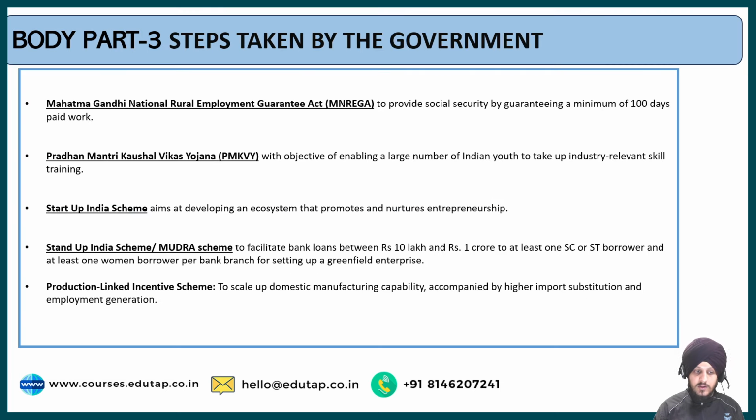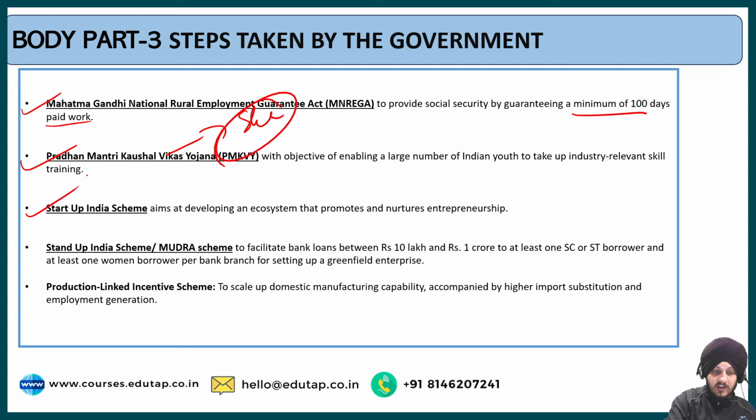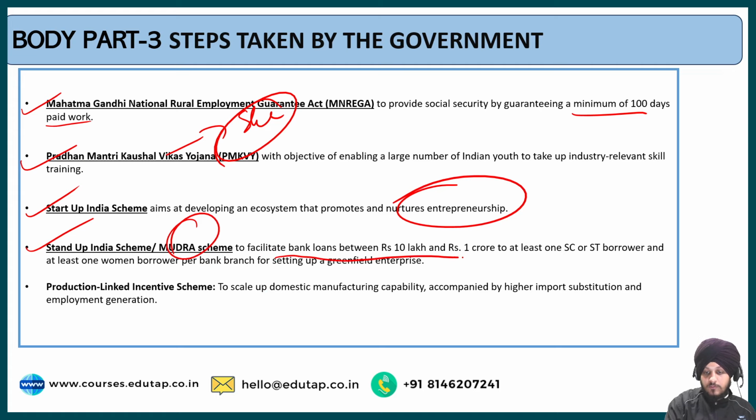Now let us move to the last step, which is regarding the steps taken by the government in the direction of solving the problems of unemployment. You can add the schemes in your answer: MGNREGA, which provides social security by guaranteeing a minimum of 100 days of paid work. Then Pradhan Mantri Kaushal Vikas Yojana, which is related to skill training. Then Startup India, that promotes entrepreneurship, and Stand Up India, or the Mudra scheme, that promotes bank loans between 10 lakh to 1 crore to at least one SC or ST borrower, or at least one woman.